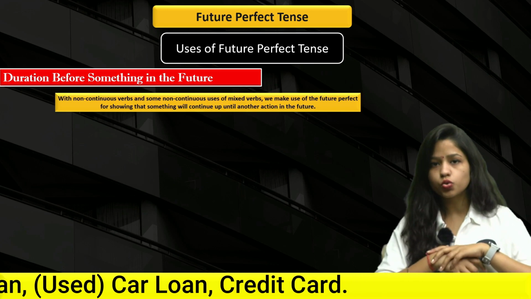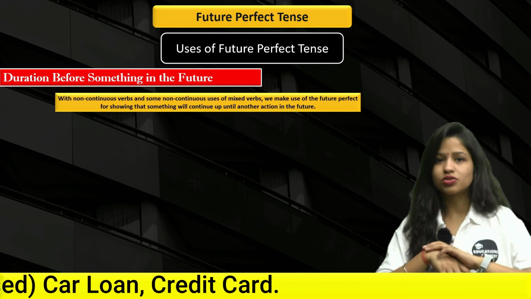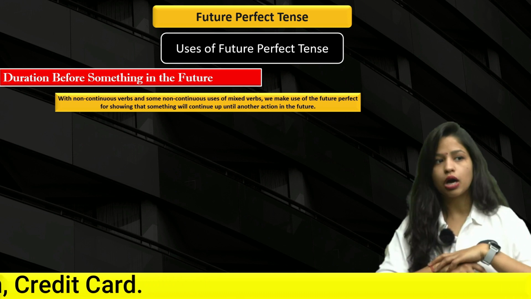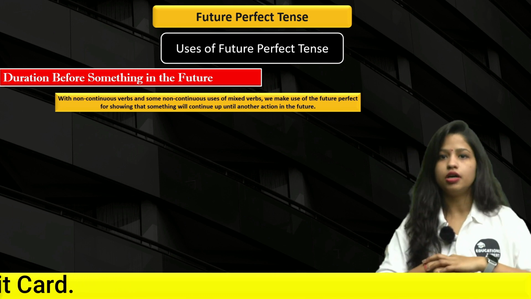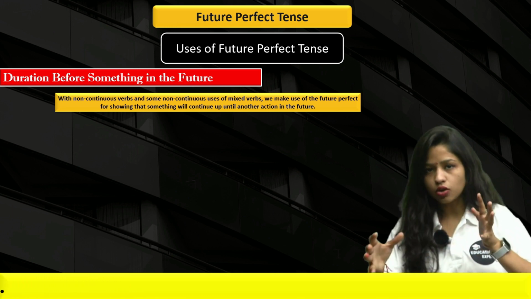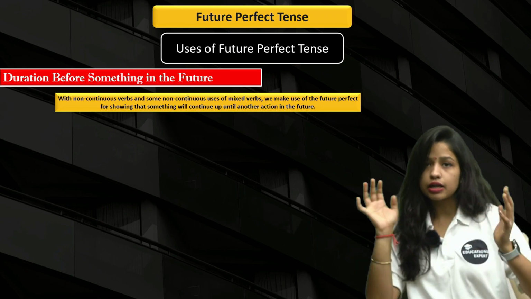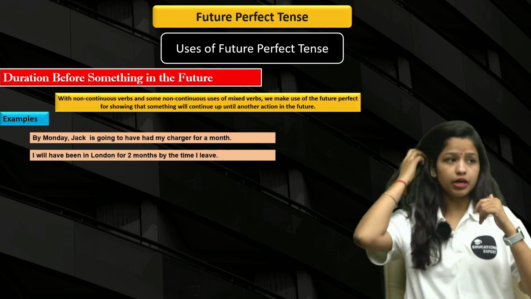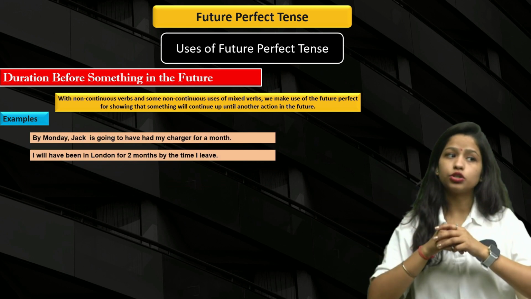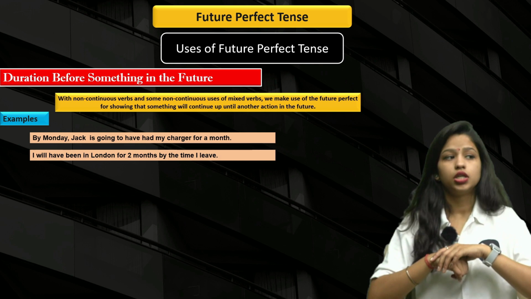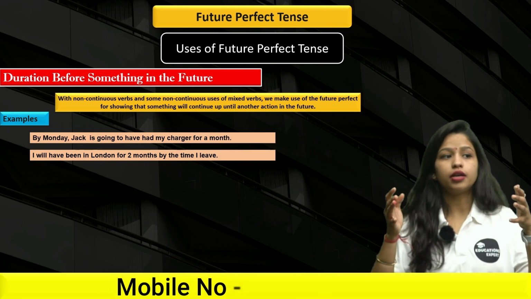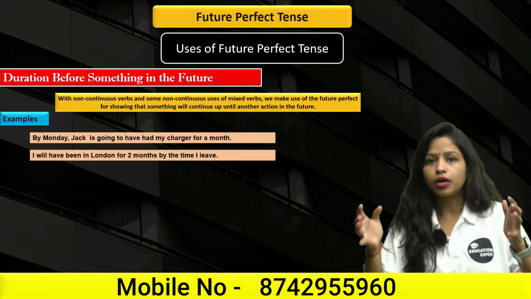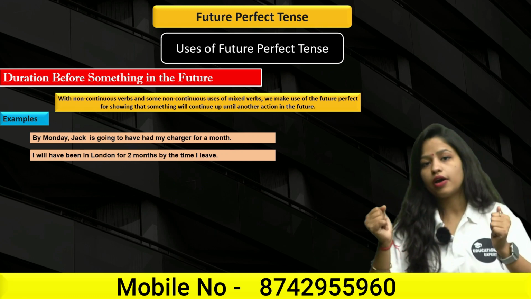Next up we have duration before something in the future, right? With non-continuous verbs and some continuous uses of mixed verbs, we make use of the future perfect for showing that something will continue up until another action in the future, right? Examples. By Monday, Jack is going to have had my charger for a month. So basically, it's not a month yet, but by Monday it will be a month that Jack is going to have had my charger.